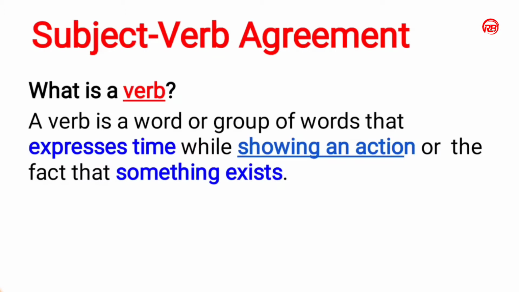As I said earlier, I am writing. He is going to college. In these examples, writing and going are verbs. These two words are action words. The action was done by the subject.